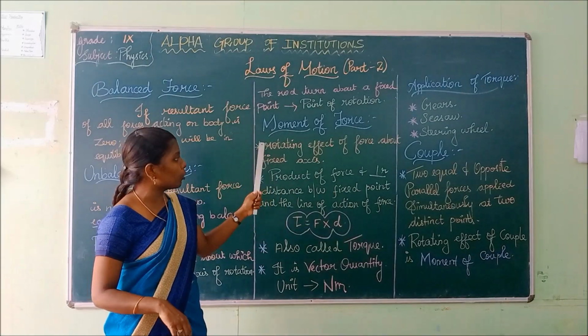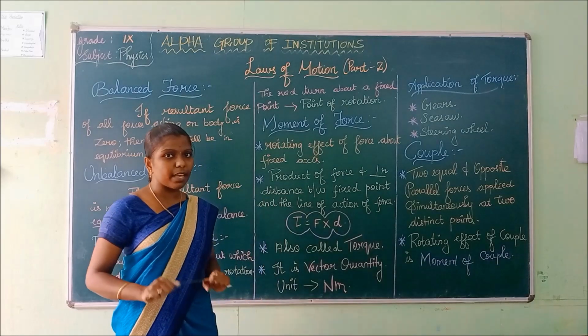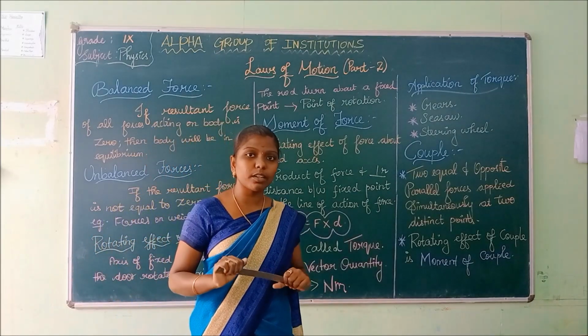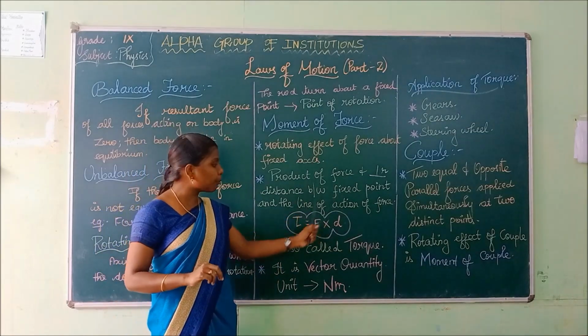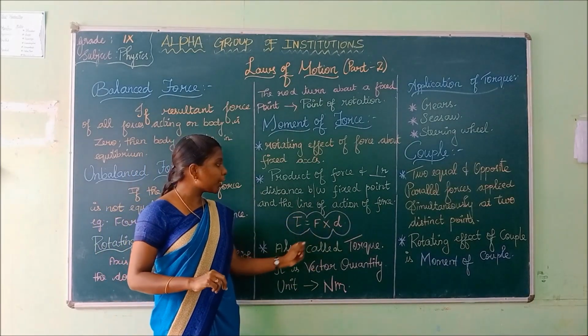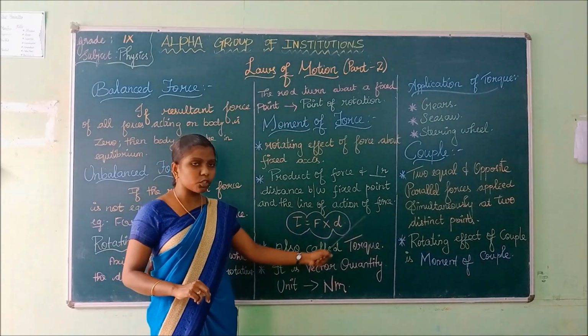Now, what is moment of force? The rotating effect of force about the fixed axis is called the moment of force. Moment of force is nothing but the product of force and the perpendicular distance between the fixed point and the line of action of force.